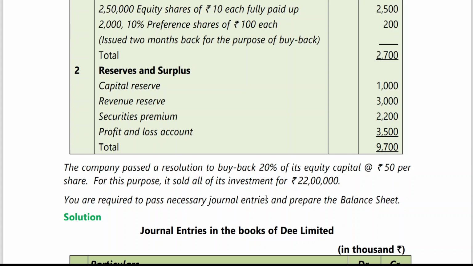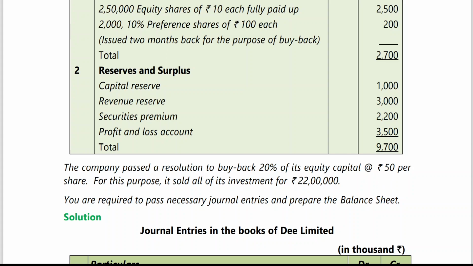And sometimes you may get a question with redemption of preference shares, bonus shares, and buyback, a mixture combination of a problem, including ESOP also. That one model I have, and we can take it later, after completion of ESOP, I mean employee stock option plan. Now in this case, he has simply mentioned the company passed a resolution to buy back 20% of its equity capital.